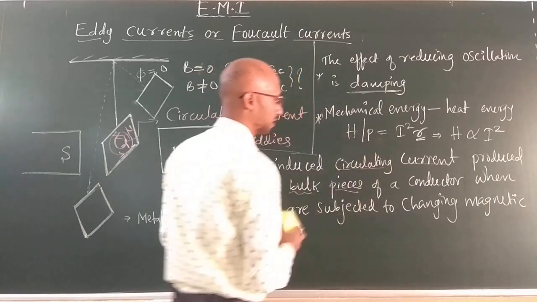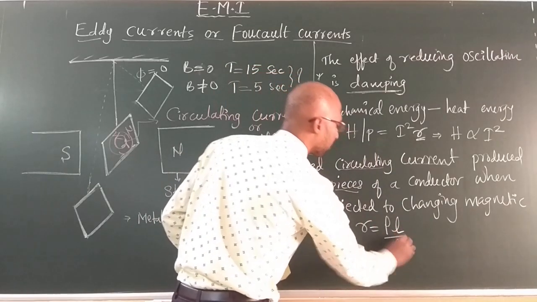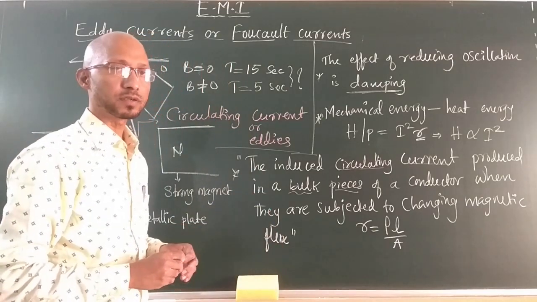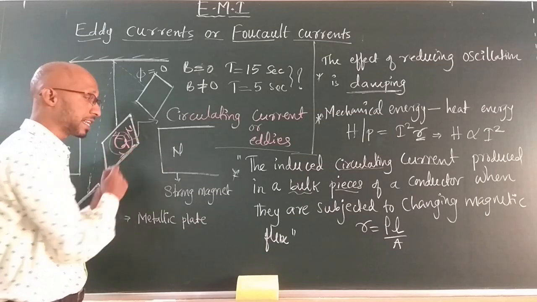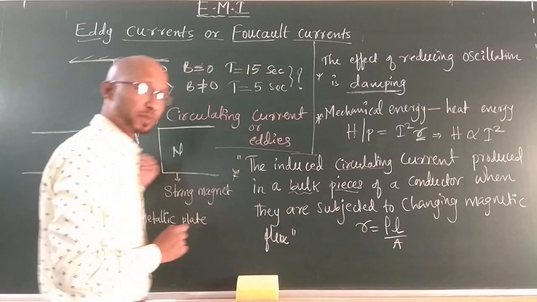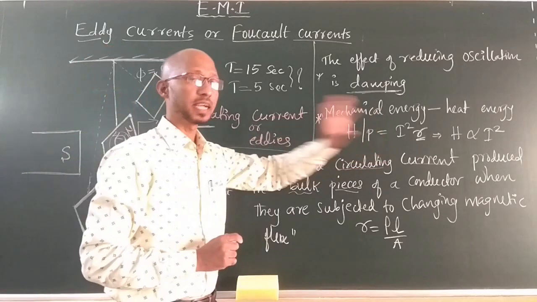The formula for resistance, I write it down. Resistance is rho L by A. I cannot control rho, which is the density of material, where L and area will contribute. If I reduce the area of this plate somehow, I am increasing the resistance of this plate. If I increase the resistance, definitely what happens? The heat generation will be reduced.